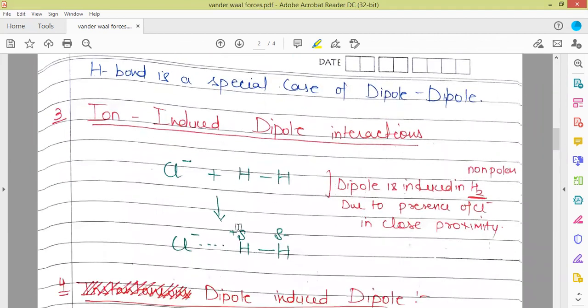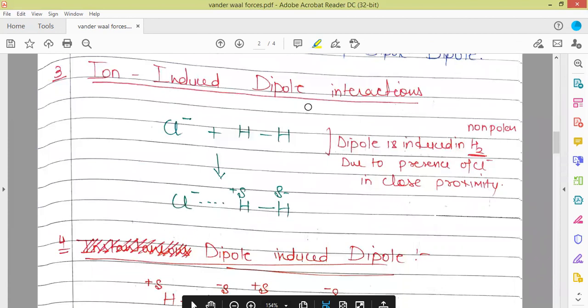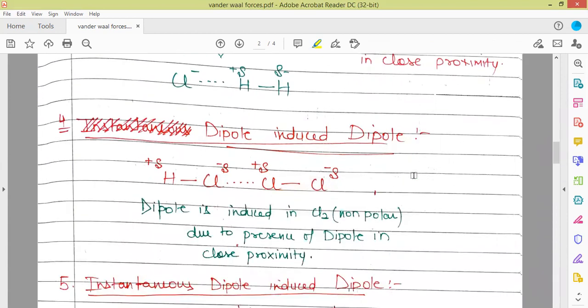Next is ion-induced dipole interaction. Here one is an ion and the other is a non-polar molecule. This ion, which is negatively charged, will induce a dipole in this molecule. So charge separation will occur due to the presence of this ion in the vicinity. Such a type of interaction is called ion-induced dipole interaction. So a dipole is induced here in the hydrogen molecule, which is non-polar, due to the presence of the chloride ion in close proximity.